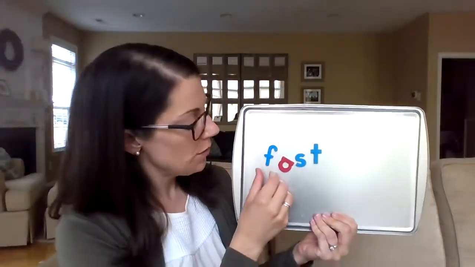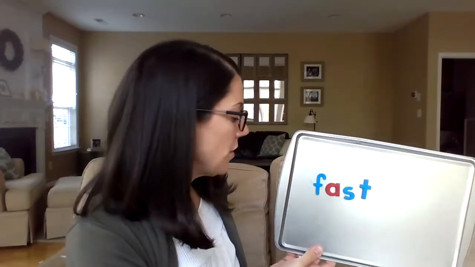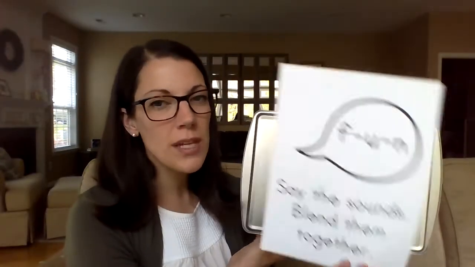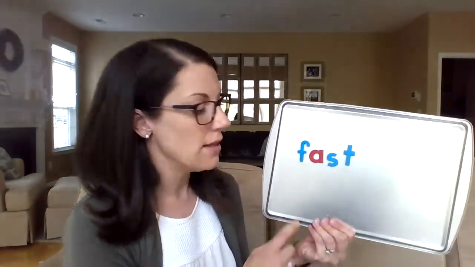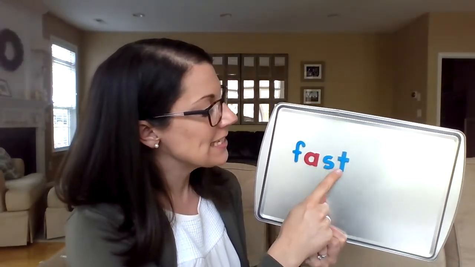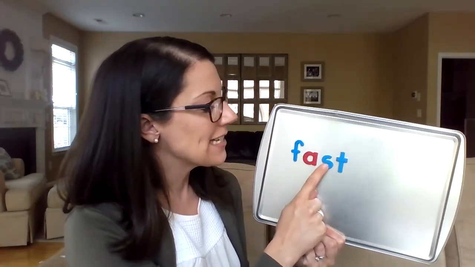All right, today we're going to word solve 2 words. Okay, let's take a look at the first one. Today we're going to start with using the strategy, say the sounds, blend them together. This is normally our first strategy when we try to figure out a new word. Ready, go. F, ast. Okay, say it a little faster. F, ast. Fast. That's the word, fast.